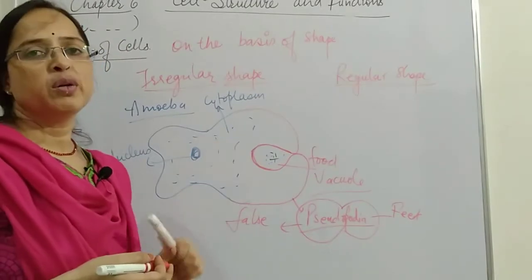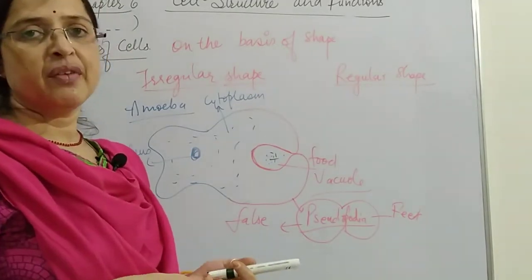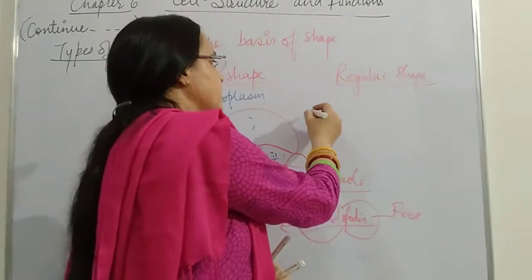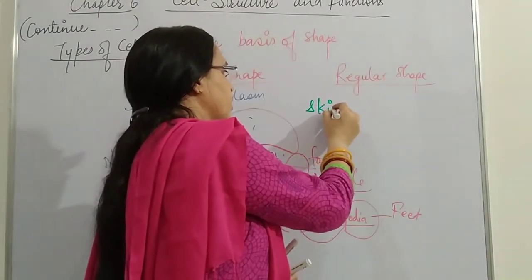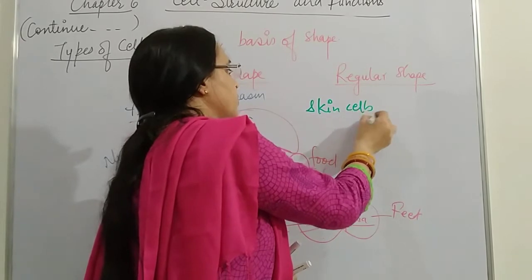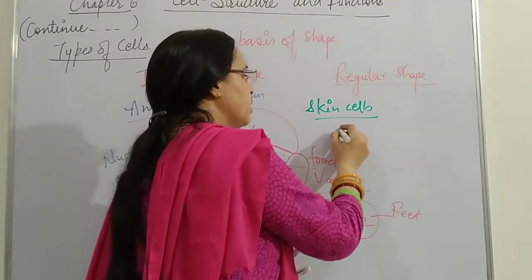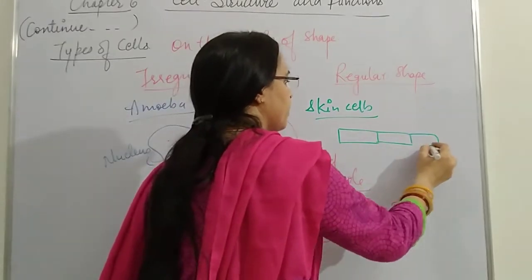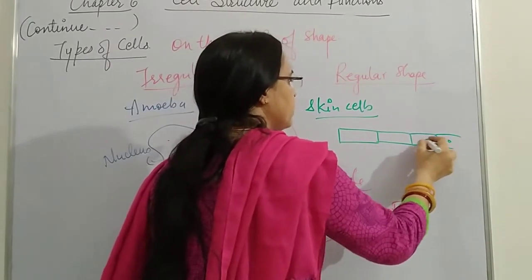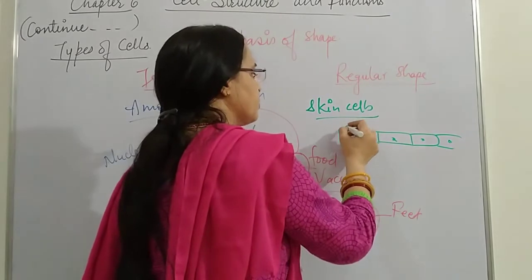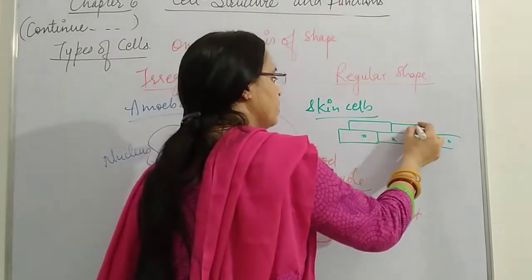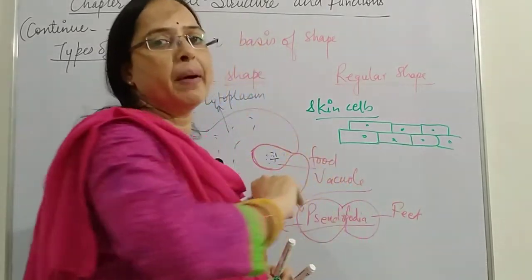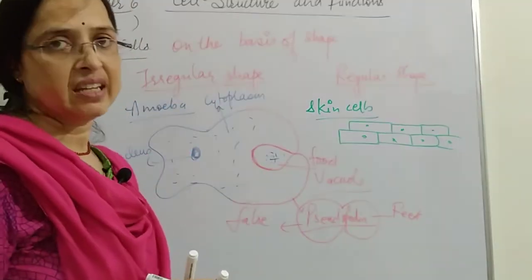Now when we talk about organisms having regular shape, for example, our skin cells. Our skin cells appear like this, with the nucleus in the center, and there is a regular pattern in the skin cell.